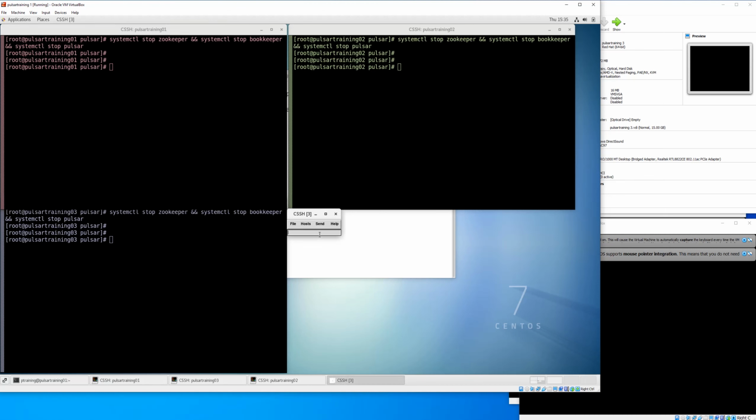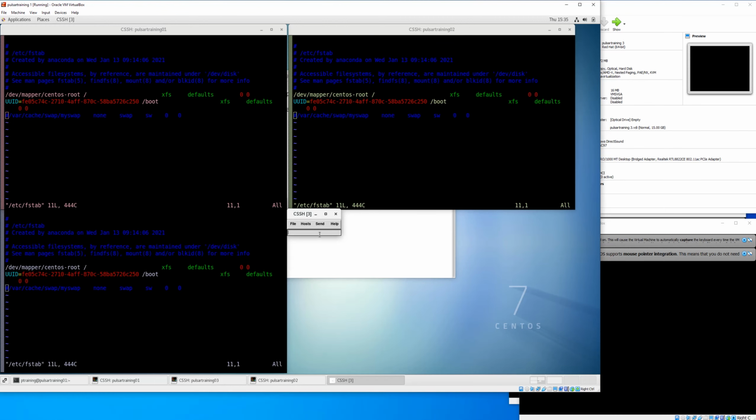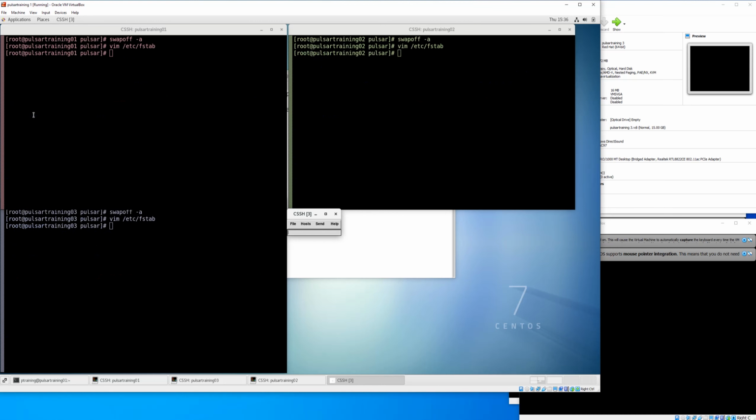Welcome to the swap and heap updating video. Now, we really don't like swap, so we're going to turn off swap with swapoff -a. In addition to that sysctl command we did with the vm.swappiness, we'll also be preventing swap from mounting in the fstab file. So we want to comment out that line in fstab that has swap in it.